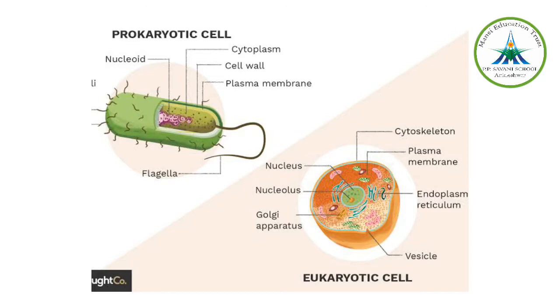Yes? Let's observe the diagram carefully of prokaryotic and eukaryotic cell. Now, when you talk about the variations in the cell, the smaller the organism, the fewer cells it has, while the larger the organism, the more cells it has. Yes or no? Yes. Now, when I have to talk about the size of the cell, the size of the cell varies from 0.1 micrometer to 18 centimeter. The smallest cell, that is 0.1 micrometer, is Mycoplasma gallisepticum, while 18 centimeter is an ostrich egg. So from 0.1 micrometer to 18 centimeter, the size of the cell can vary, right?